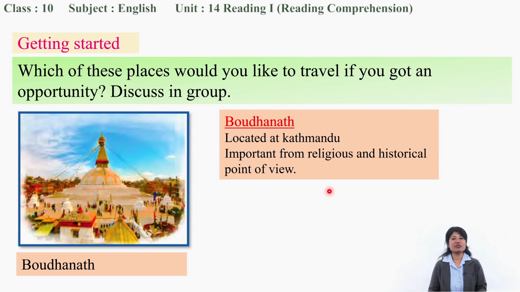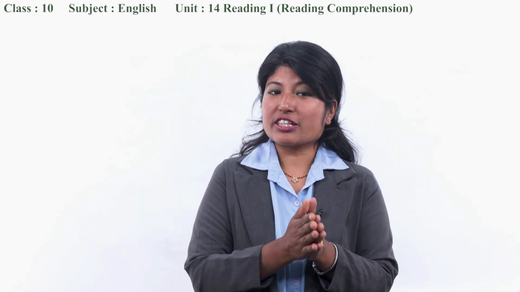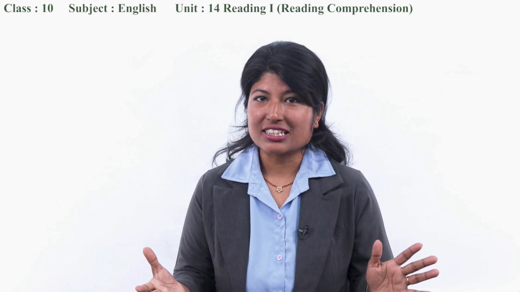From the religious and historical point of view, this is a very important place of Nepal. Now we have already discussed all 4 pictures. So what is your choice? Which place would you like to visit if you get an opportunity?